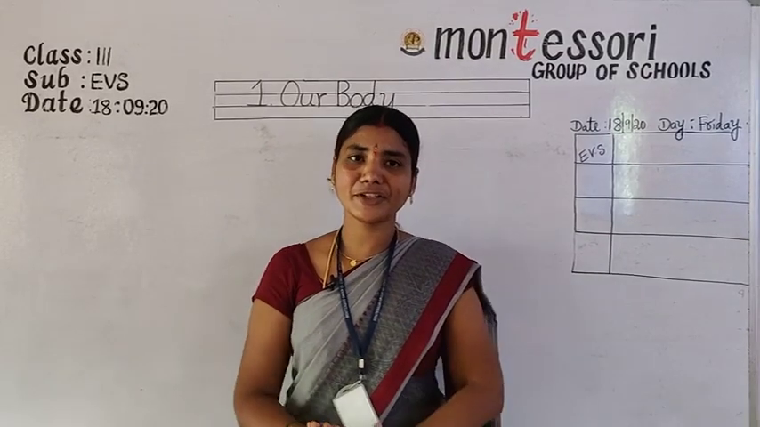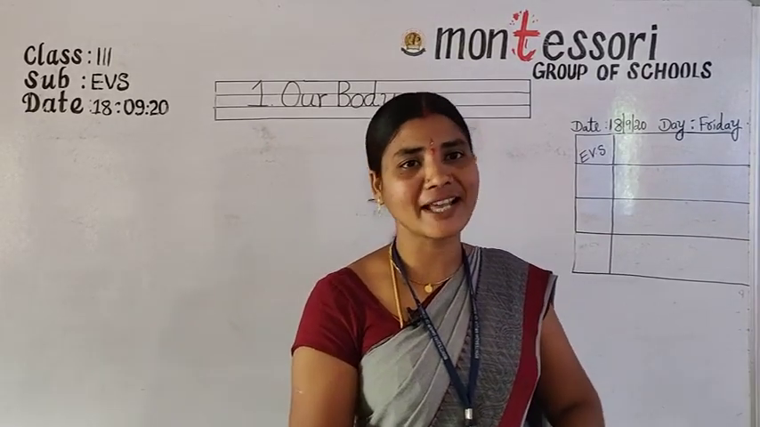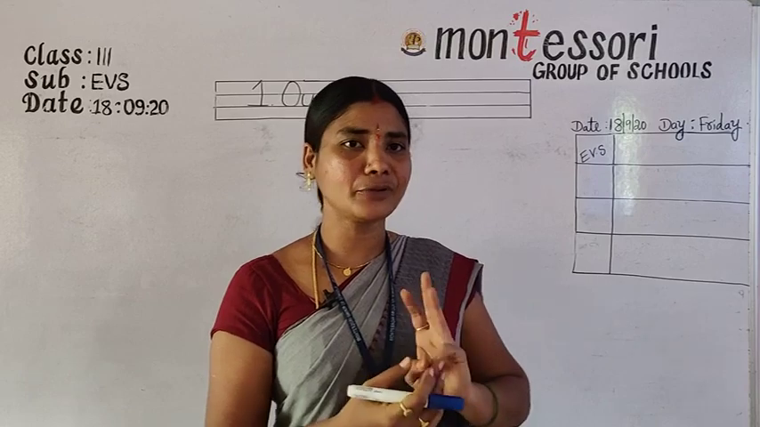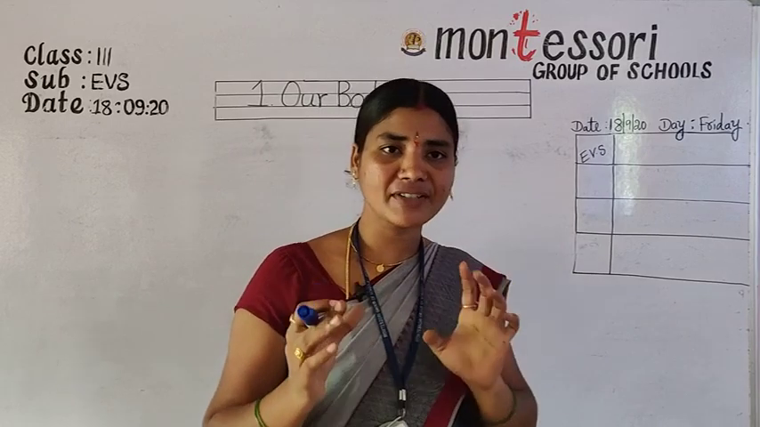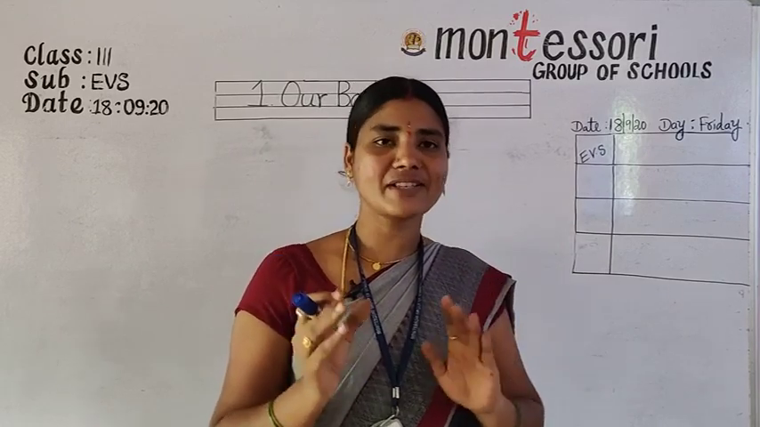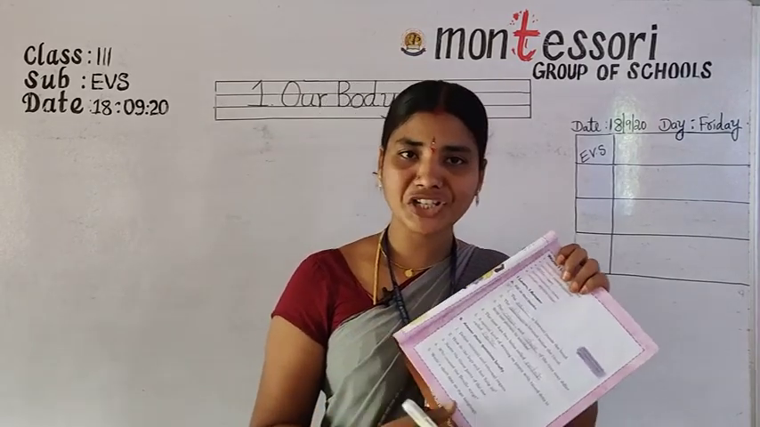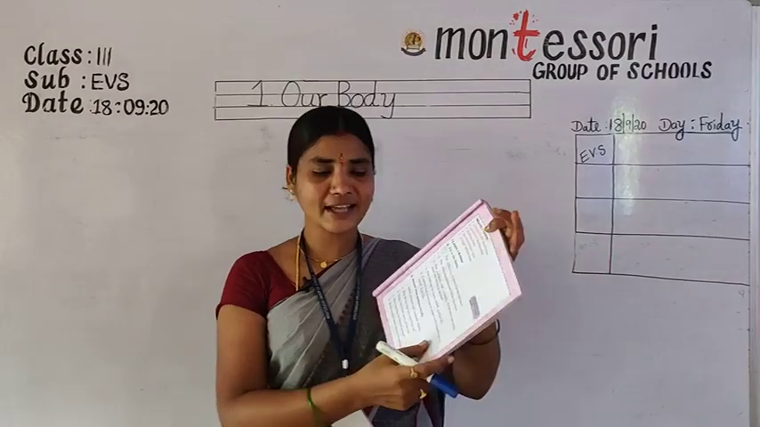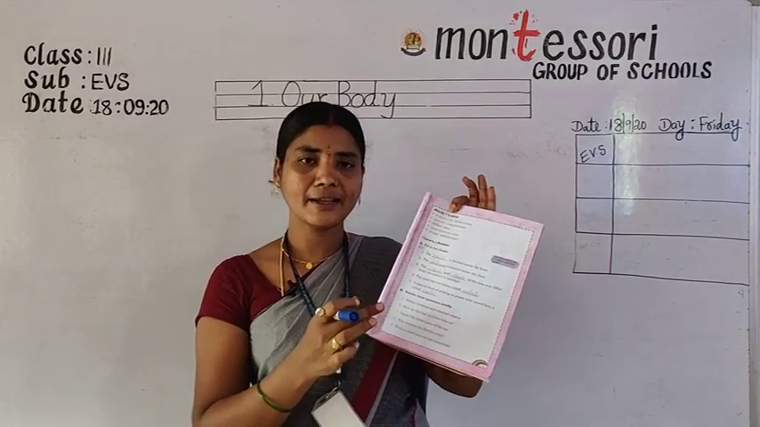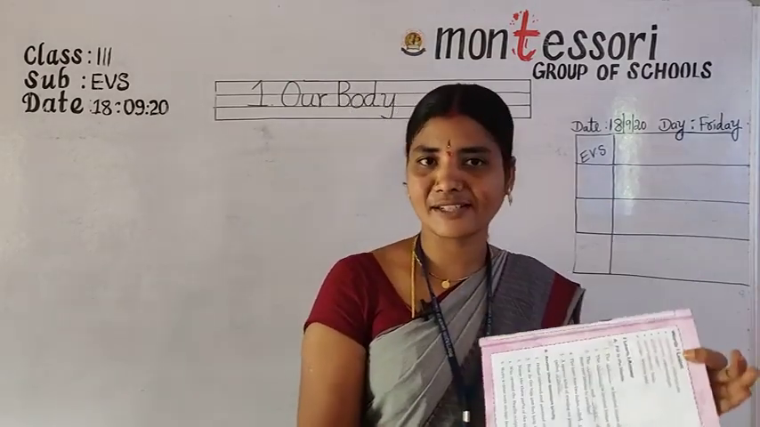So in the previous video we completed all the questions and answers, no children? 1, 2, 3, 4, 5. So how many question and answers do you have? 5 question and answers, and along with that bits. From the examination point of view, you should read the bits and again read the 5 question and answers, children.